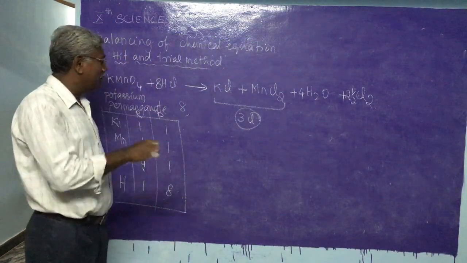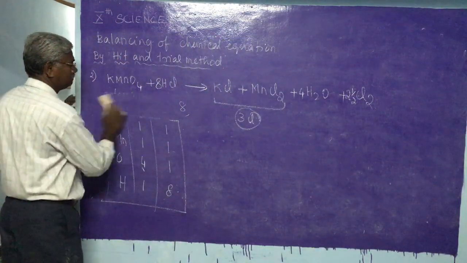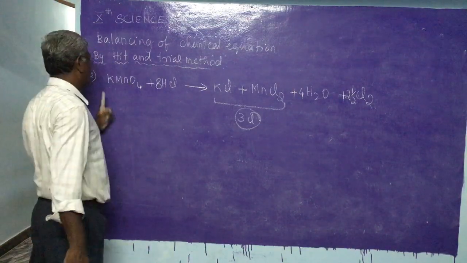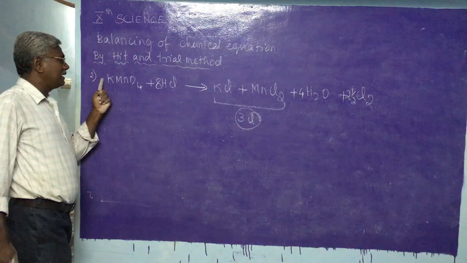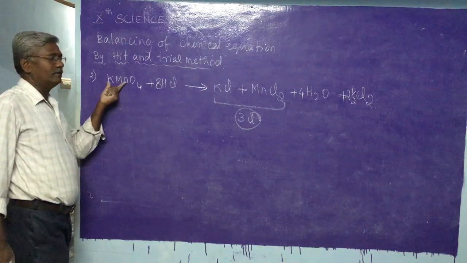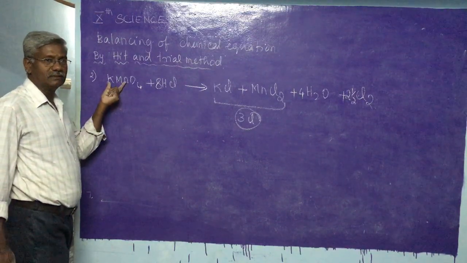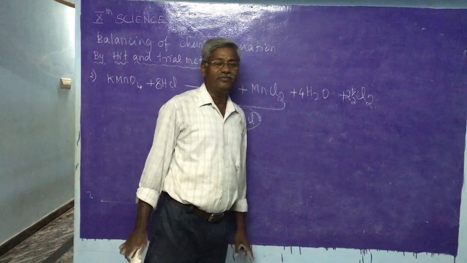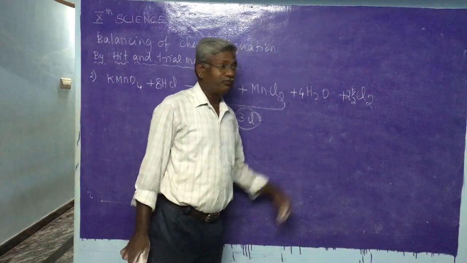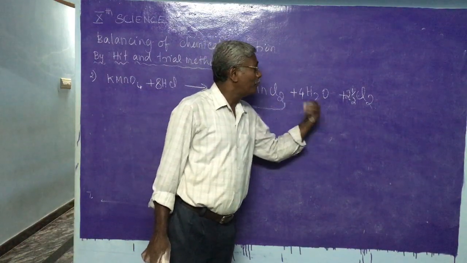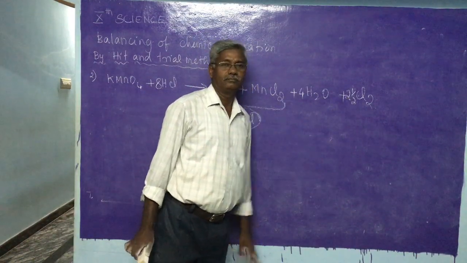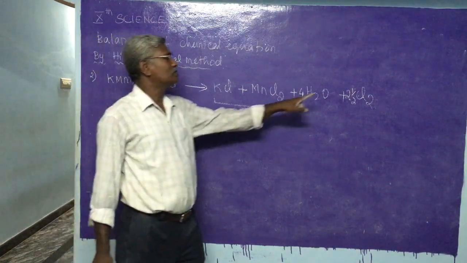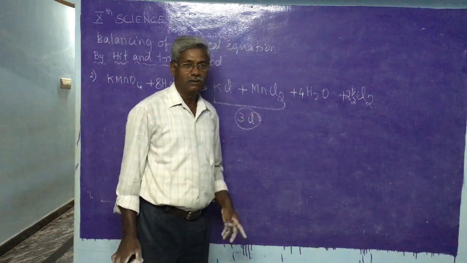But in the correct balanced equation, the numbers indicated before the formulas are called coefficients. The coefficients must be whole numbers, not fractions. But for equalizing, we may put 2.5. In the final equation it must be a whole number.